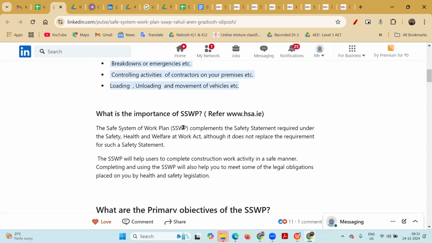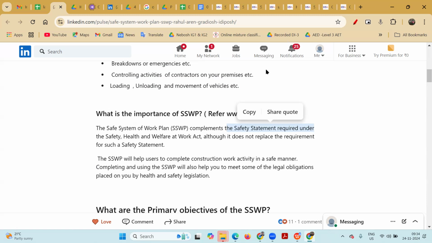So what is the importance of SSW? I have already given the link here. It complements the safety statement. First, after the hazard and risk assessment, we are going to prepare the safety statement. We ensure the hazard statement, then the safety statement, safe system of work, then permit to work. The sequence always goes like this. So I will just show that sequence, how it goes.